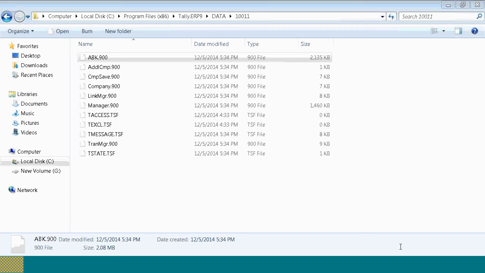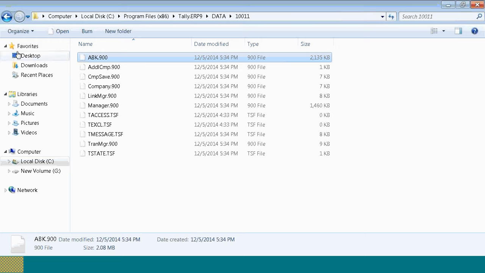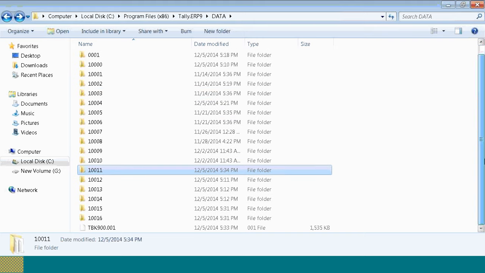So the abk file will not get overwritten. Instead, it will add the latest data to the existing file itself. Mr. Nawaz, 60 files will not get created. In a single file, the 60 versions will be available. When I restore the data, I'll show you how the versions will display. It will be a single file, but the file will contain 60 versions on different dates. So to restore automatic backup, copy all the company folders and paste them.